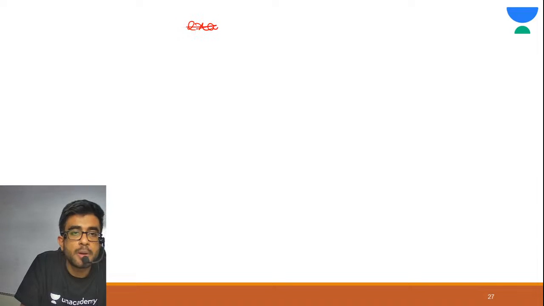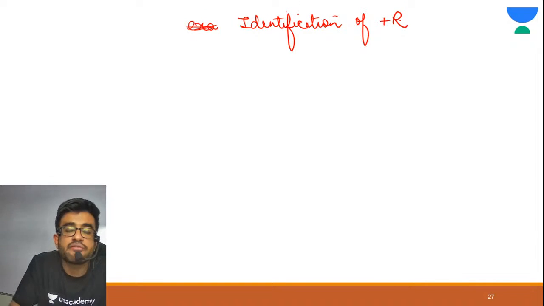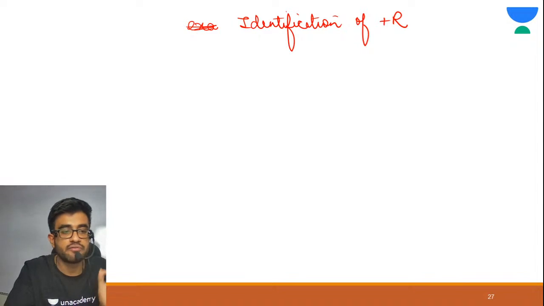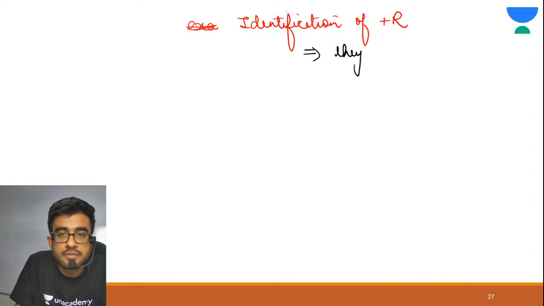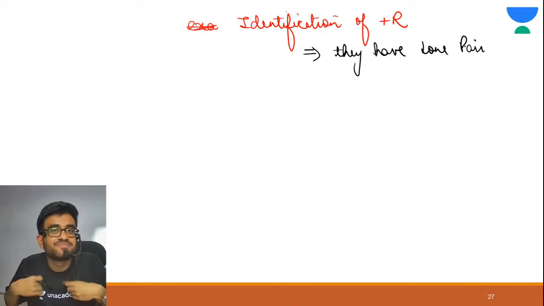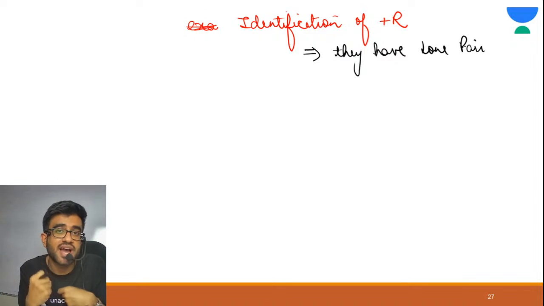We need to identify plus R, the identification of those groups. Like I have given you one example, OH, right? But there are many groups which show plus R. So the identification of plus R is that they have lone pairs. Correct? Are you getting my point? If they have a lone pair, they can donate. That means they are electron donating. That means they are plus R.